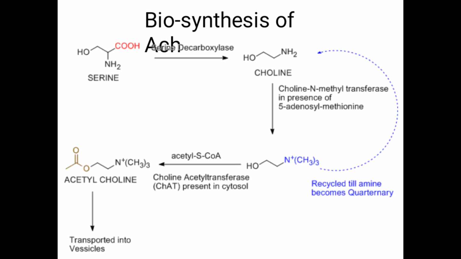Now next, what is the way for the synthesis of acetylcholine, and how is acetylcholine synthesized in our body? It starts with the amino acid serine. This serine undergoes a decarboxylation reaction, and the CO2 from the acidic part is removed. It forms choline, the alcohol which is responsible for the formation of acetylcholine.